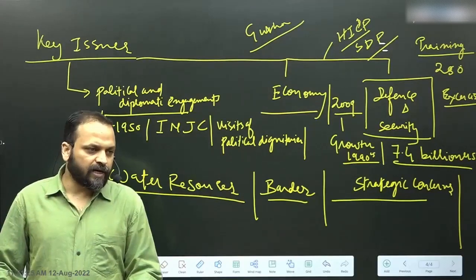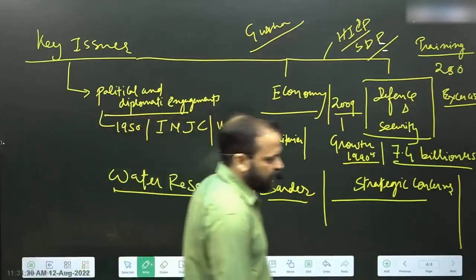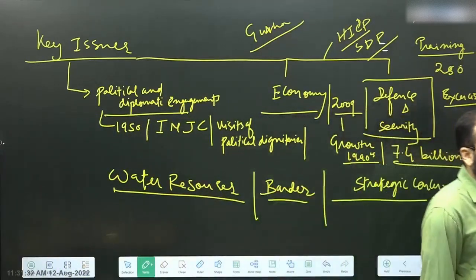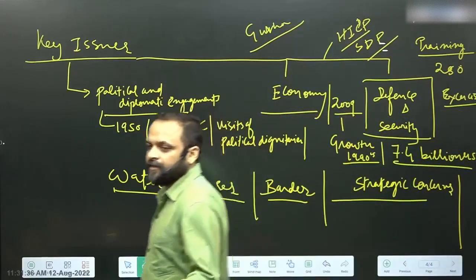Kosi Agreement of 1954, Gandak Agreement of 1959, and the Mahakali Agreement of 1996.